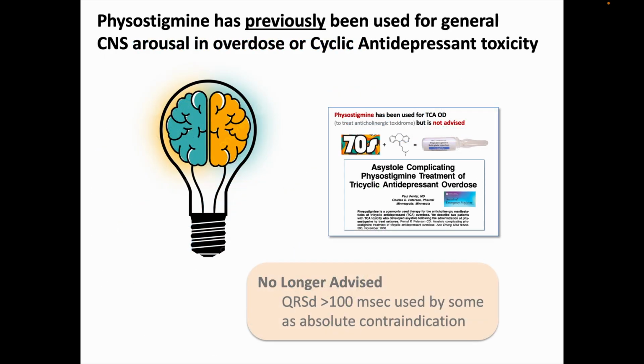In the past, physostigmine had been suggested and used for general CNS arousal effects in patients with depressed mental status after overdoses of several substances, and it can have some beneficial effect. Physostigmine had also been recommended to reverse antimuscarinic effects seen with cyclic antidepressant overdose, as covered in my other video discussion in this series. These indications, however, are no longer advised, and several recommendations state that a prolonged QRS duration on the EKG, which could be a sign of sodium channel blockade from cyclic antidepressants, is an absolute contraindication to using physostigmine.